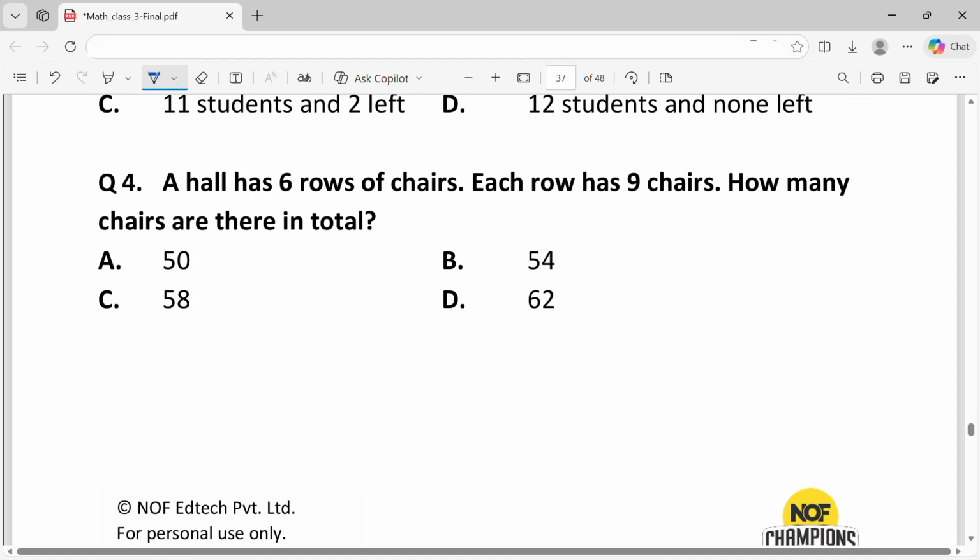Question 4. A hall has 6 rows of chairs. Each row has 9 chairs. How many chairs are there in total? Total number of chairs will be number of rows into number of chairs in each row. That gives us 6 into 9, which is 54. That is option B.